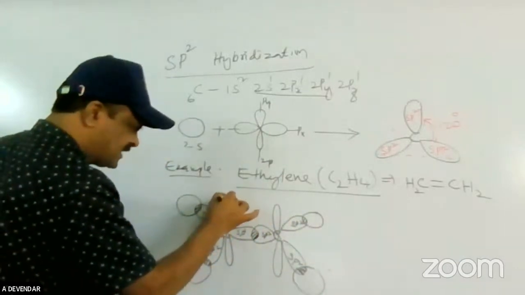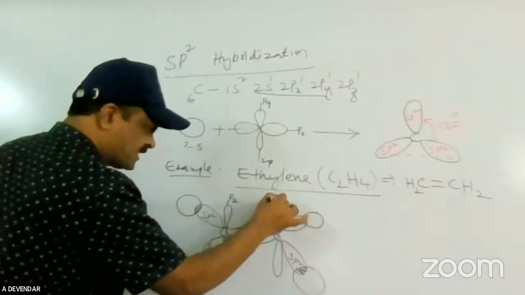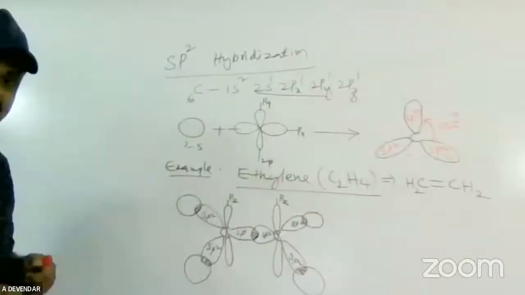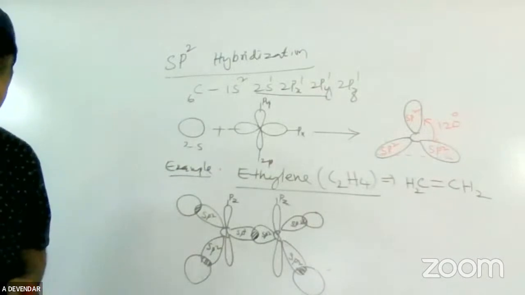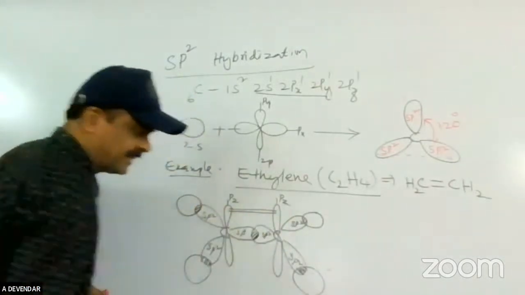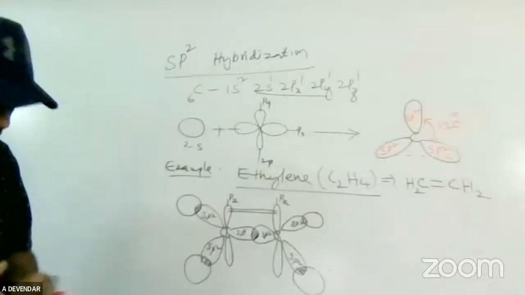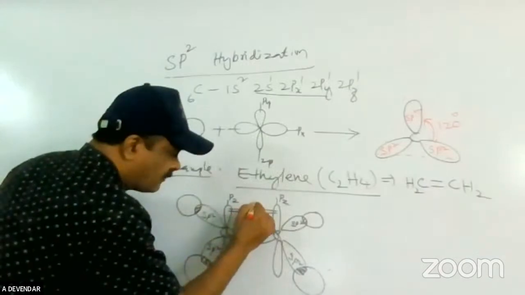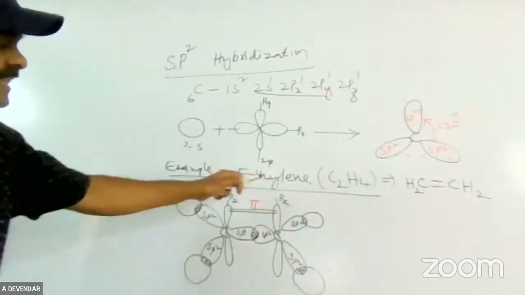This is the pure pz orbital. Between these pure pz orbitals, lateral overlapping takes place. Due to this lateral overlapping, a pi bond is formed. This is called the ethylene molecule.